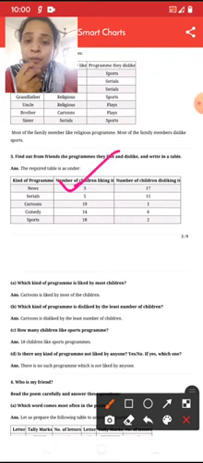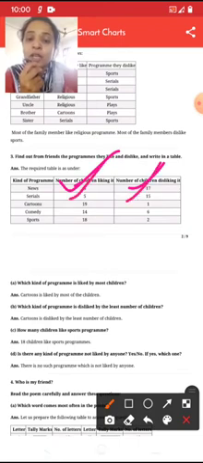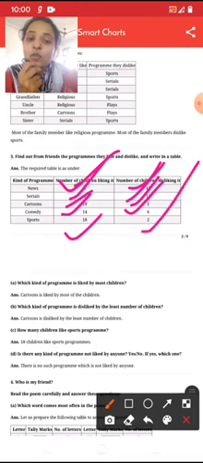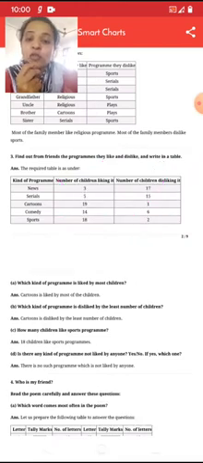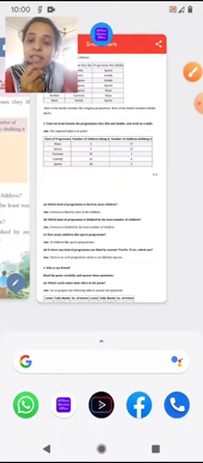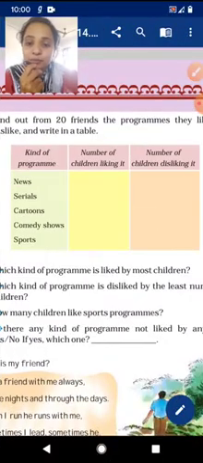News: 3 children like the news and 17 dislike it. Serials: 5 like it and 15 dislike it. Cartoon: 19 like and 1 dislikes. Comedy shows: 14 like and 6 dislike. Sports: 18 like and 2 dislike. So when you fill the table, you will get this type of answer.